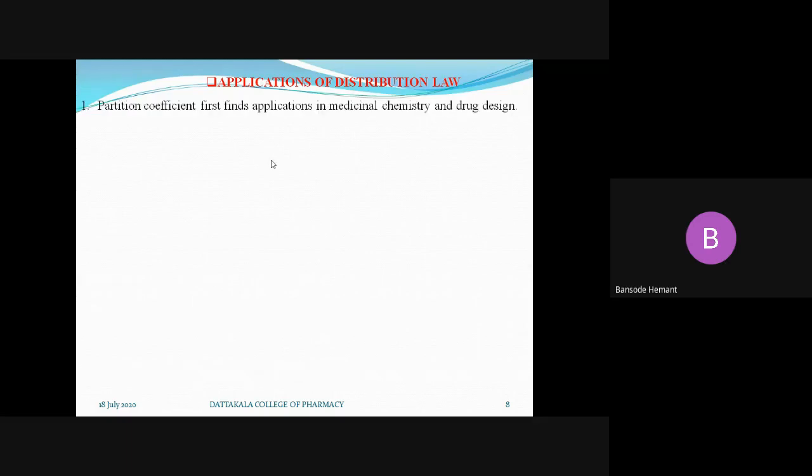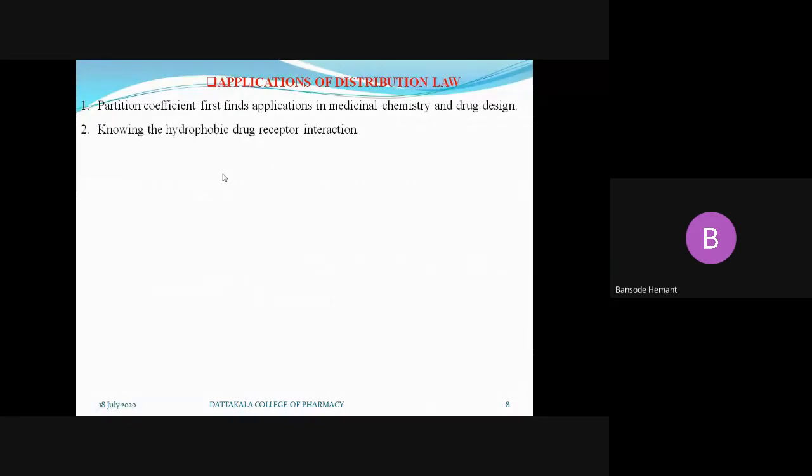Okay, we'll see one by one. The partition coefficient first finds applications in medicinal chemistry and drug design. While designing drugs, we must know the solubility of that drug, whether it is hydrophilic or lipophilic, how that drug will penetrate, and on that basis how it will be absorbed and distributed. So this ADME concept is very, very important. For this reason, while designing drugs, the partition coefficient plays a very important role in determining the lipophilicity of the compounds. That's why it is used in drug design.